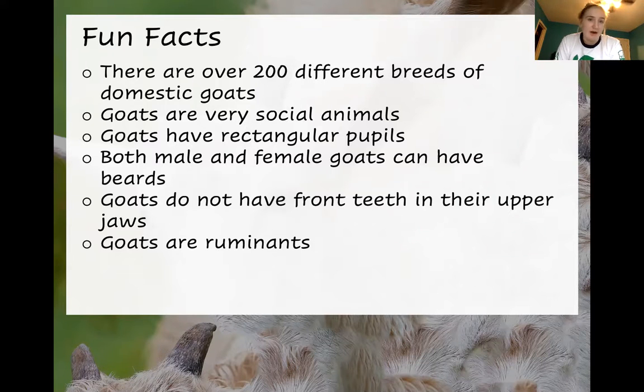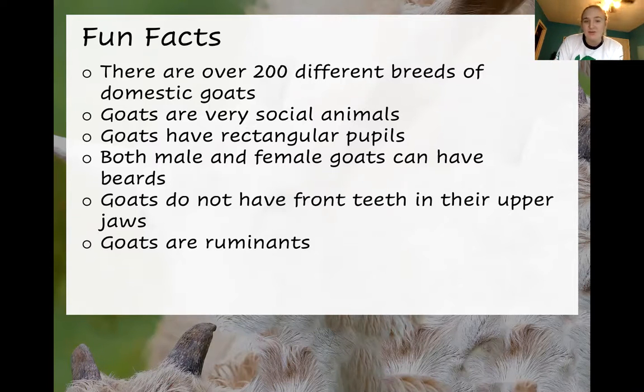Something also interesting about goats is that they actually do not have circular pupils, they have rectangular pupils, which is pretty cool. Another interesting fact is that both male and female goats can have beards. So if you see a goat with a beard, it's not always just a male. Additionally, goats do not have front teeth in their upper jaws. They actually have something called a dental plate, which they have on the roof of their mouth, and it's able to help them tear and shred through their food.